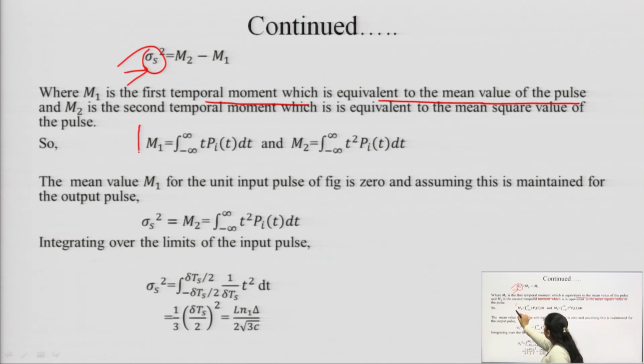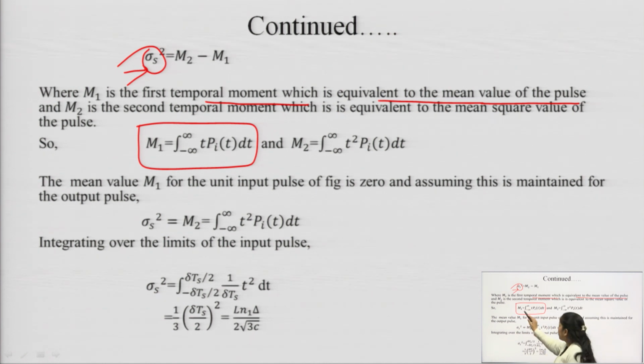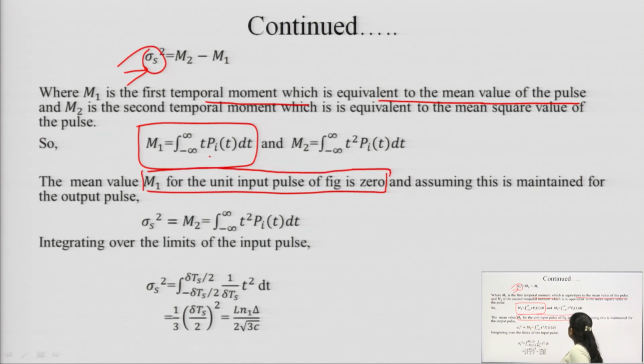So, m1 can be calculated by this formula: m1 is equal to the integral of t P(t) dt, with range from minus infinity to plus infinity. But as we know that we have taken an input pulse of unit area, as shown in the figure on the previous slide, this expression should be equal to 0.